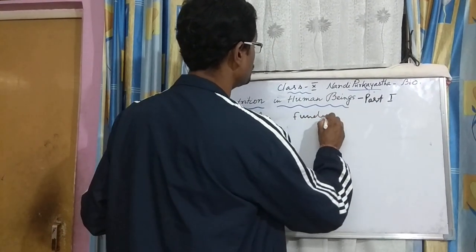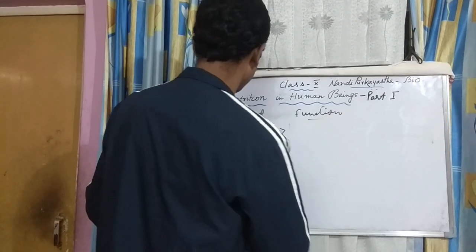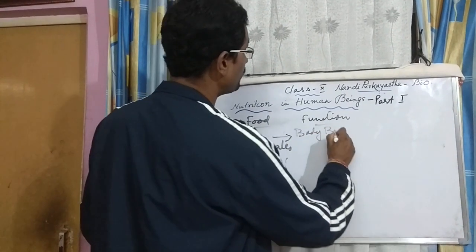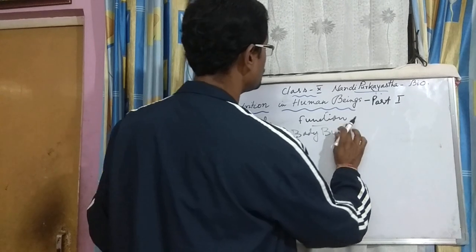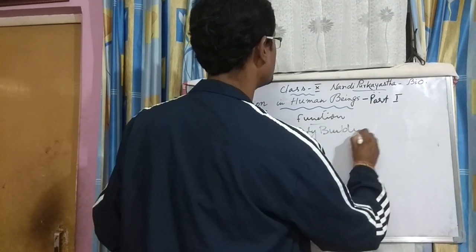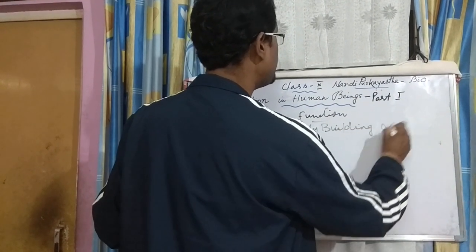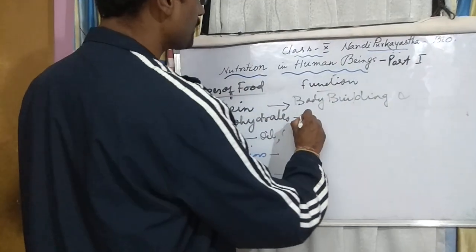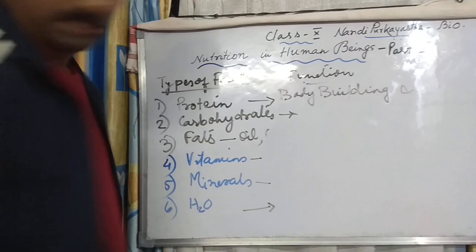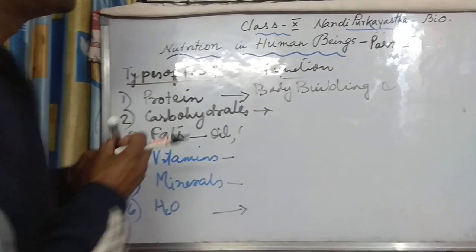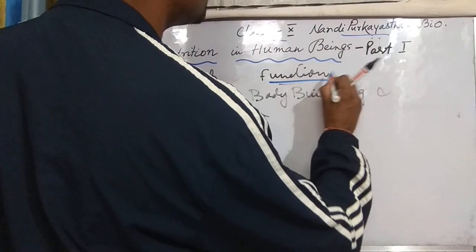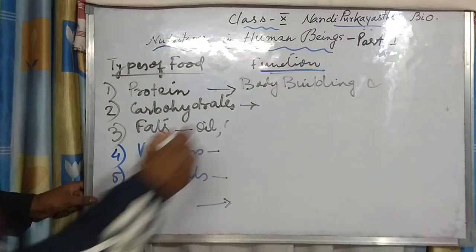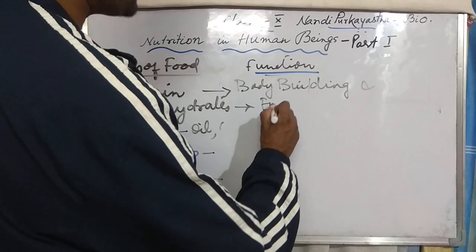Protein helps in bodybuilding and healing wounds. What does carbohydrate do? Function. Carbohydrate gives energy. I'll write here energy only.